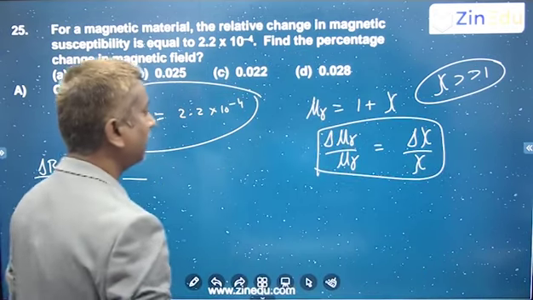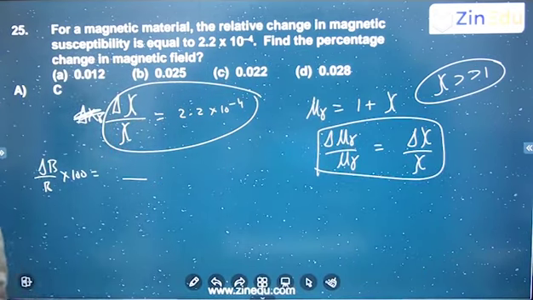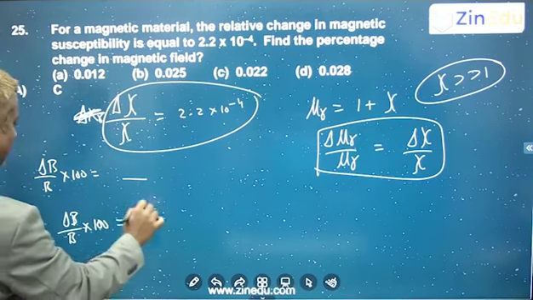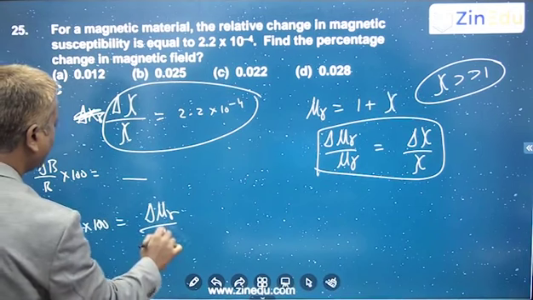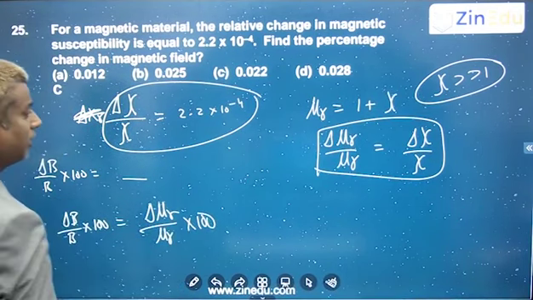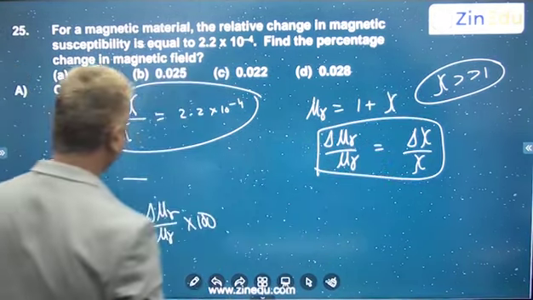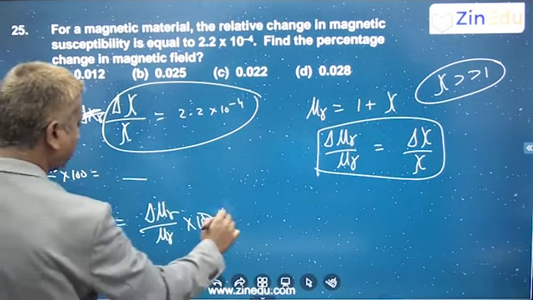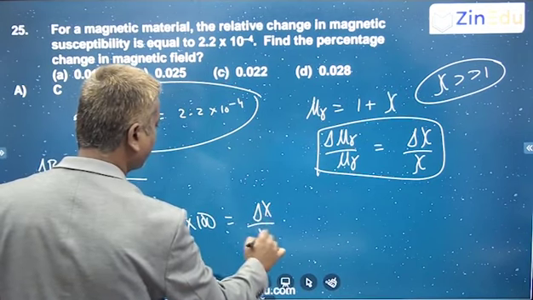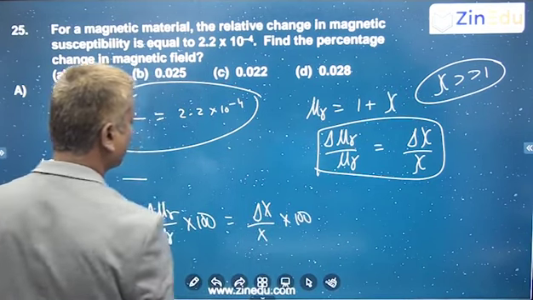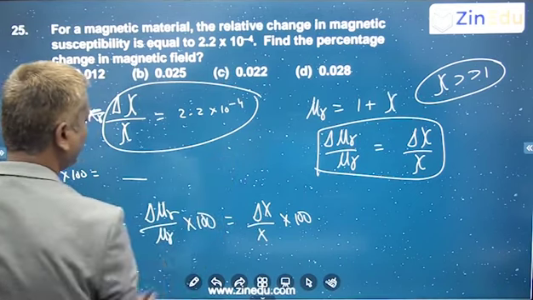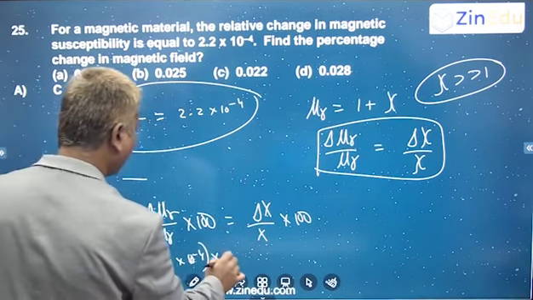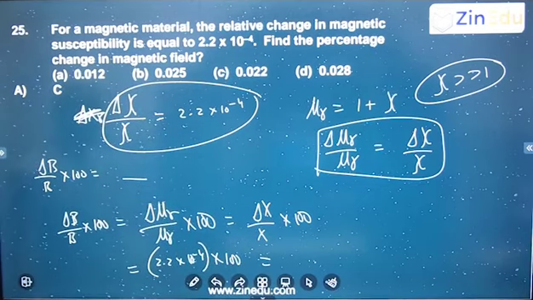Alright. Then we also know that delta B by B into 100 is equal to delta mu r by mu r into 100, okay, and this is same as delta chi by chi into 100. And this value is nothing but 2.2 into 10 power minus 4 into 100, percentage change because they are asking.